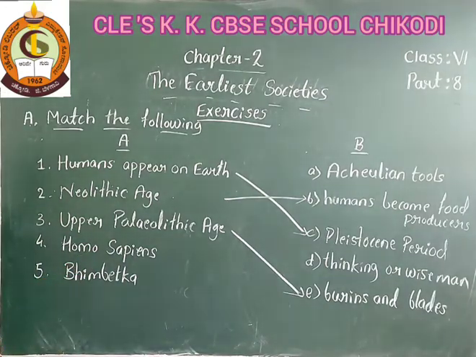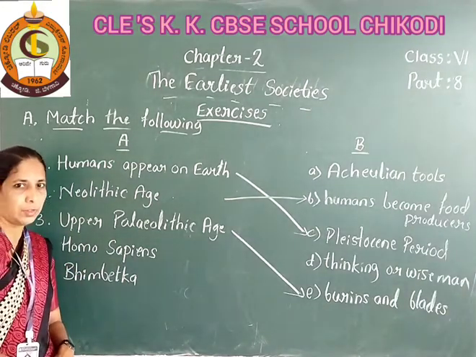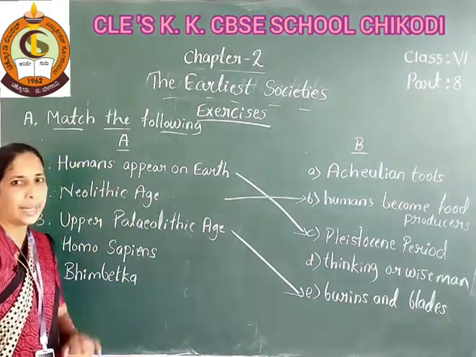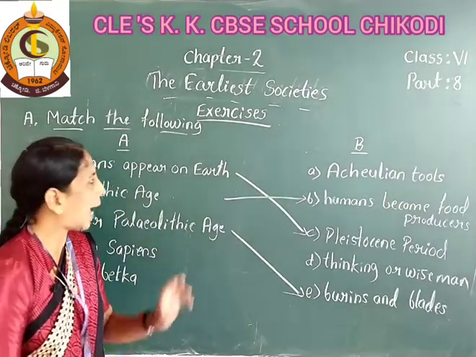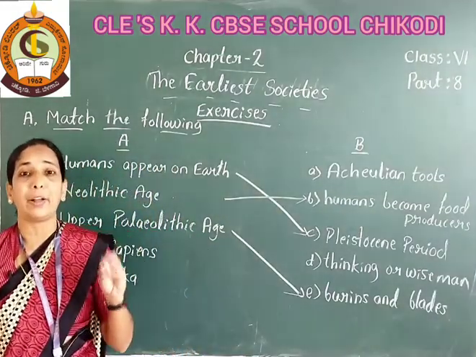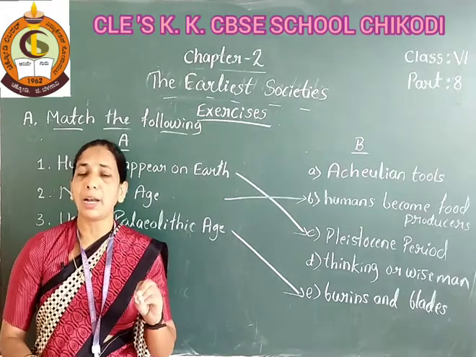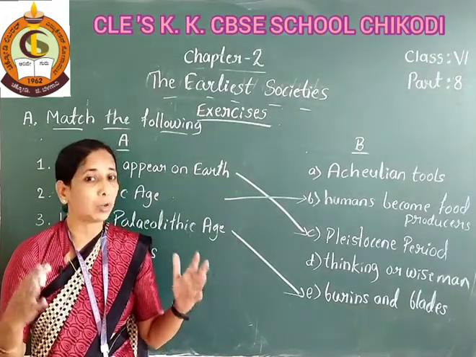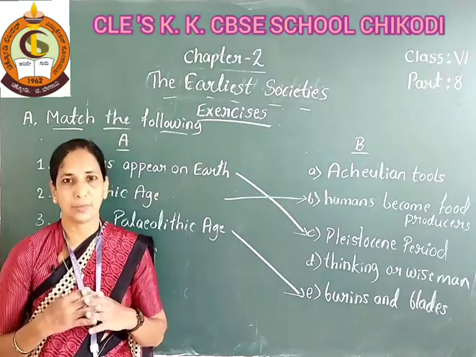And next one, Homo sapiens. You know students, when humans appeared on the earth, the people who appeared were ape-like creatures. We call them hominids.